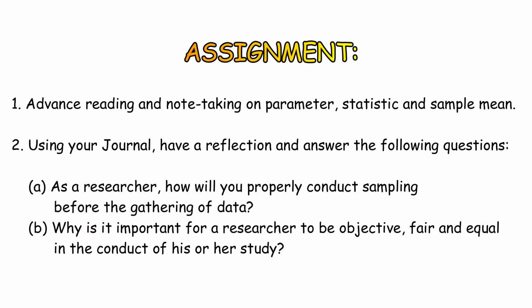So for your assignment number 1, I want you to have an advanced reading and note-taking on parameter, statistic, and sample mean in preparation for next topic. And for your assignment number 2, using your journal, have a reflection and answer the following questions. First, as a researcher, how will you properly conduct sampling before the gathering of your data? Second, why is it important for a researcher to be objective, fair, and equal in the conduct of his or her study?